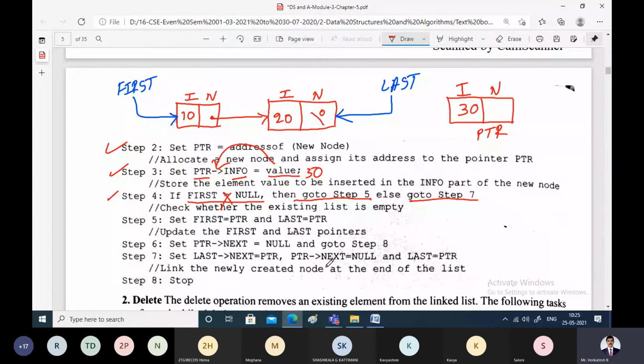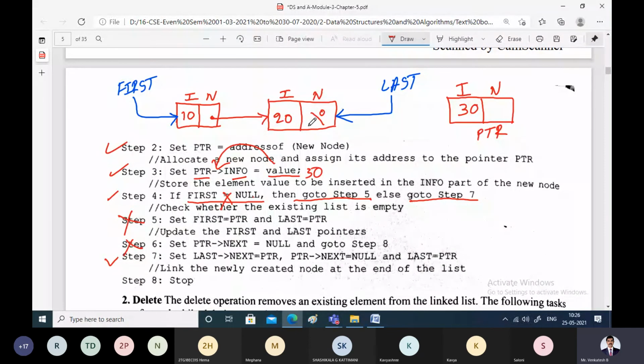The next field of the last node should point to the new node which we are inserting. That means the logic here is I want to take this pointer and attach it to this new node, so that it comes into this linked list. So how can I access this? Last pointer next should point to PTR. That is the statement: last pointer next is equal to PTR.